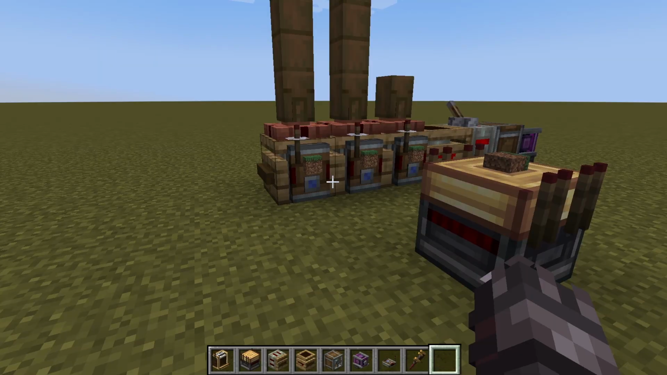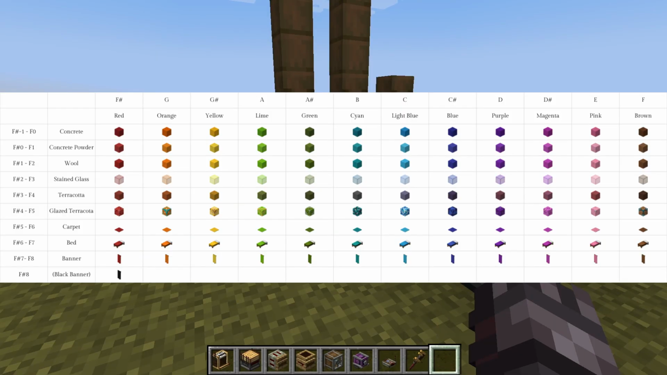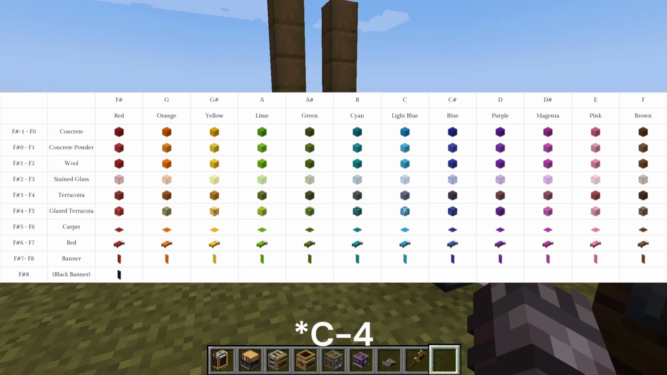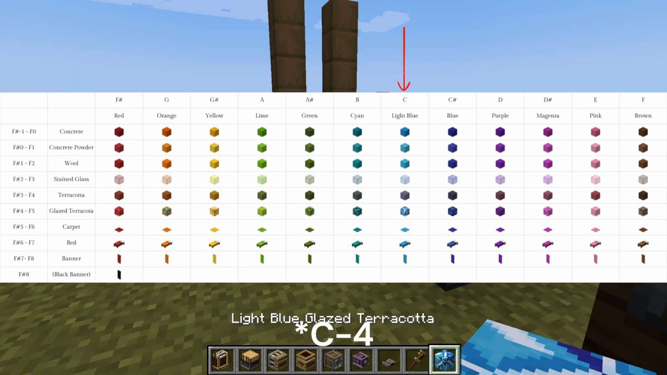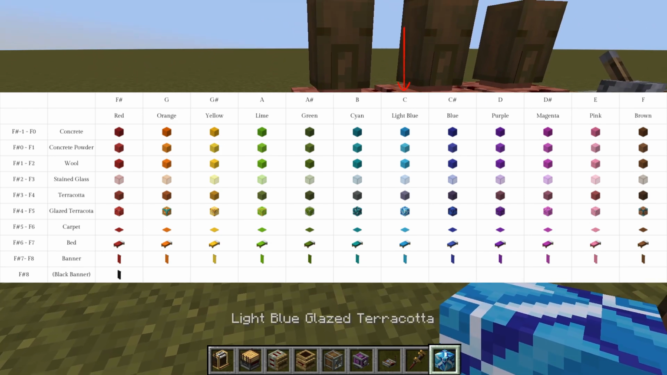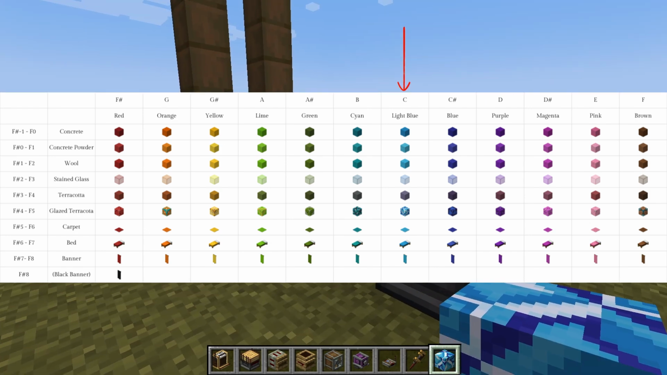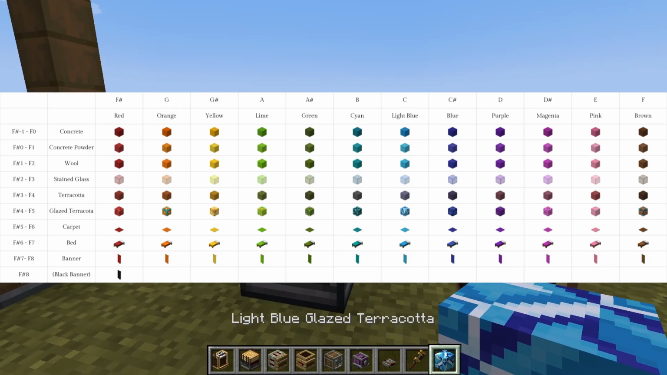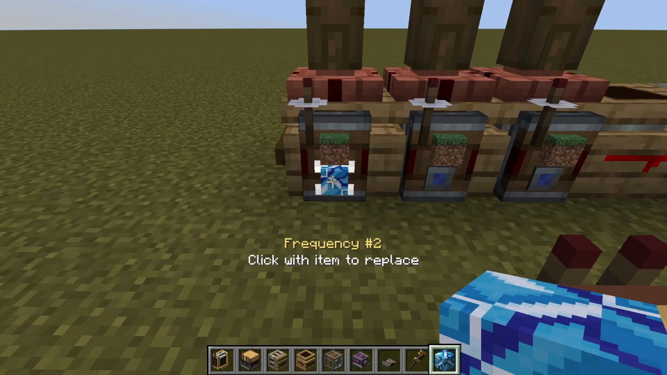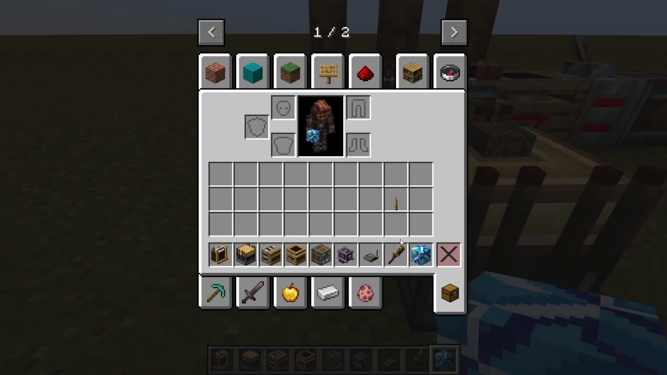The next step is to refer to the chart that I'm showing on the screen now to ensure you get the right notes to display the correct output. So for example, when pressing the note middle C on your keyboard, the block to go into the blue section of the redstone link would be a piece of light blue glazed terracotta. So you're going to put that into the second frequency input.